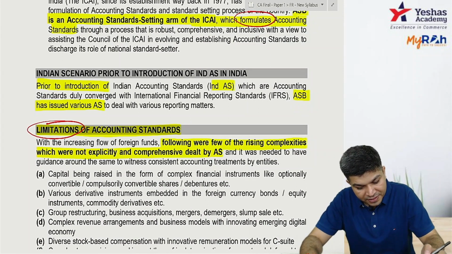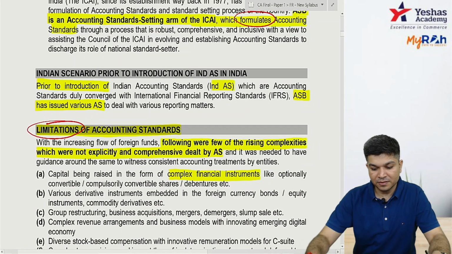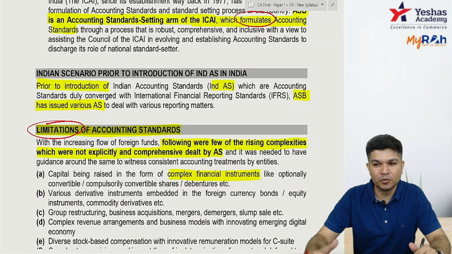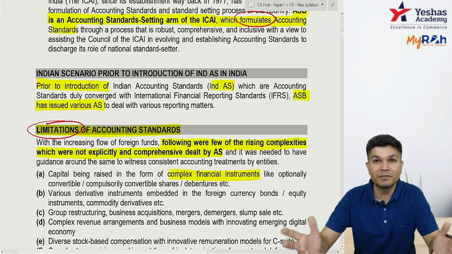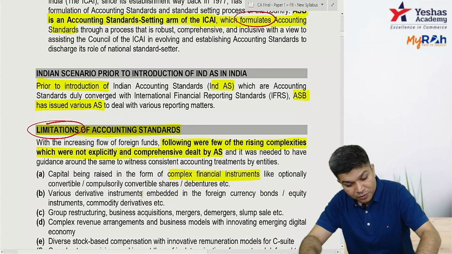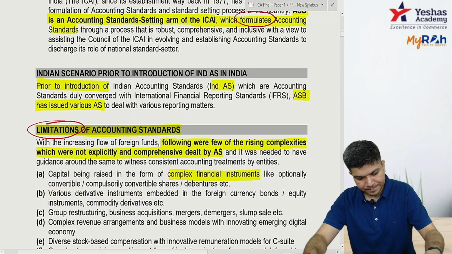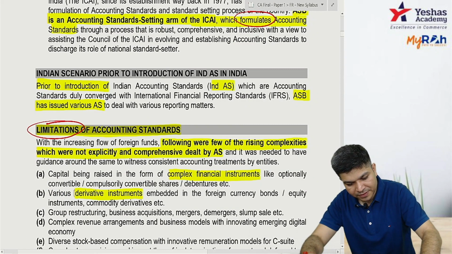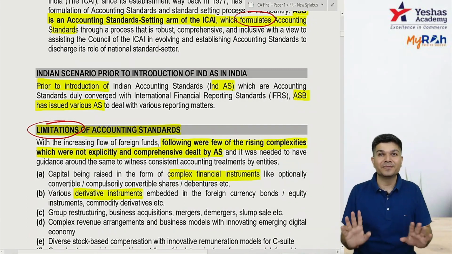Capital being raised in form of complex financial instruments like optionally convertible or compulsorily convertible shares. So we come out with convertible preference shares, convertible debentures. How to account for that? Accounting standards were not giving proper guidance. So we needed IND AS. Okay, derivative instrument. What is a derivative instrument? What do you mean by the word derivative instrument? Keep answering. You should be very active.